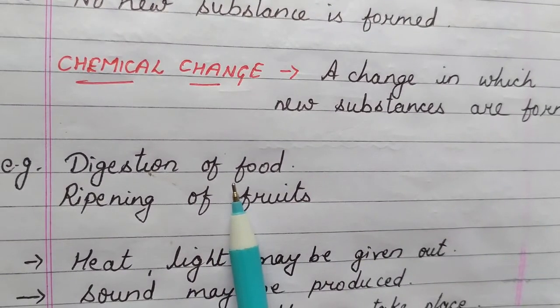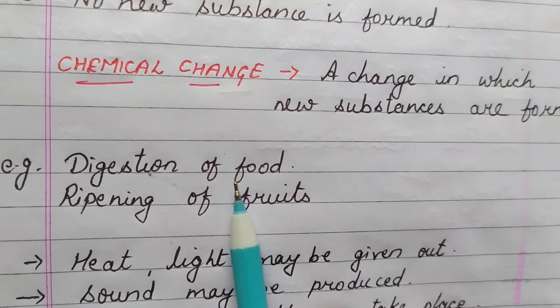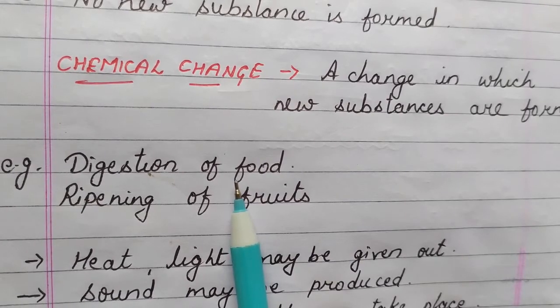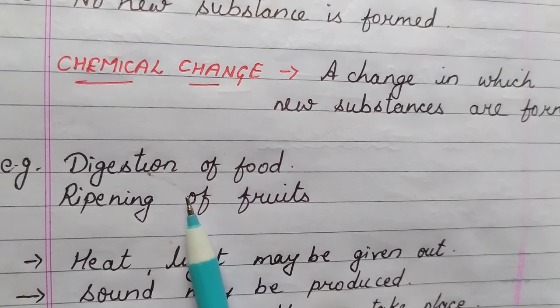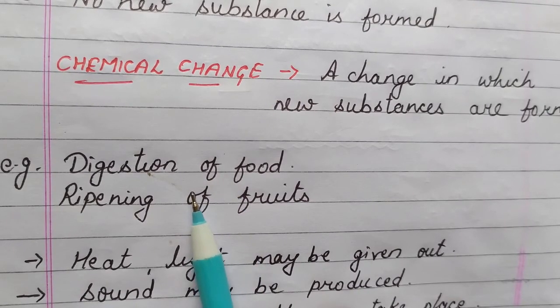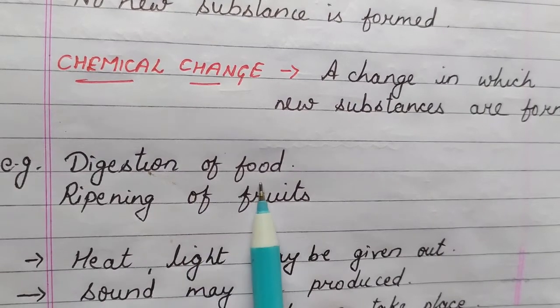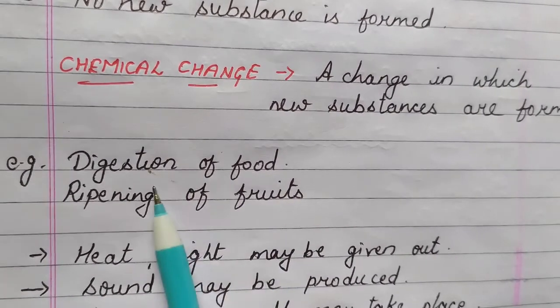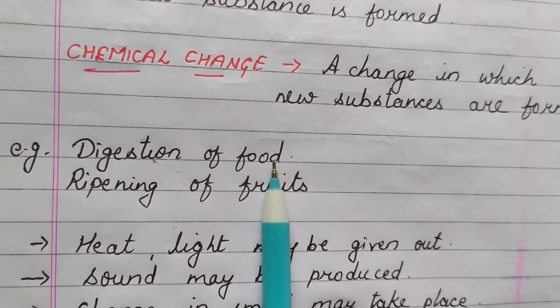You eat the food, and after eating, the digestion of food takes place. That is, it is getting broken down. You have already studied about digestion in chapter 2, and you know the different changes that take place in the food. So digestion of food is a chemical change.